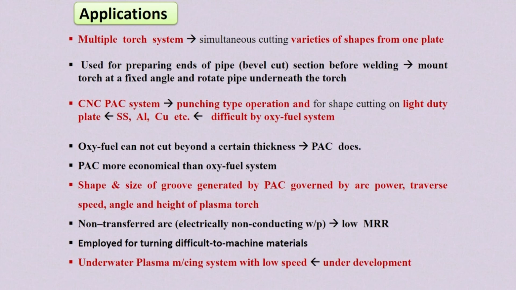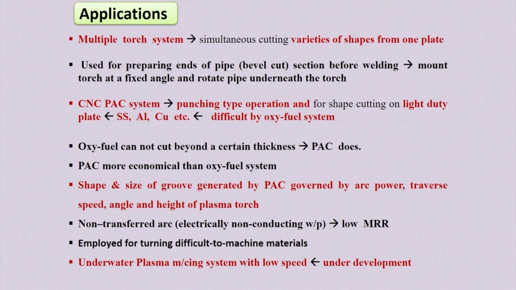The shape and size of the groove generated by plasma arc cutting system is governed by the arc power, traverse speed, angle and height of the plasma torch. Height means the stand-off distance of the plasma torch. The non-transferred arc can be used for electrically non-conducting workpiece also. It has a low material removal rate.